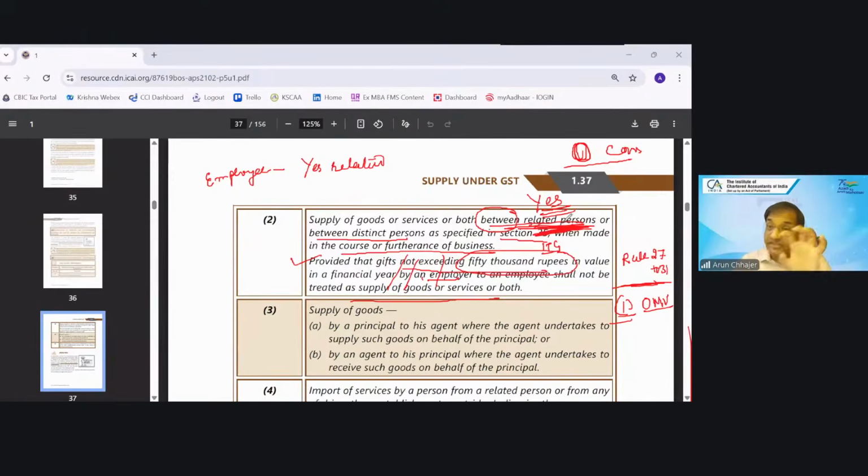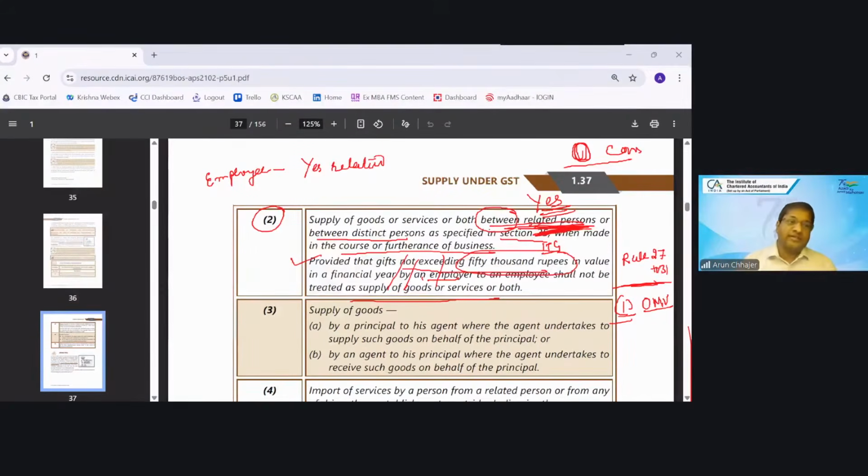Answer is no. This is the only important part, that in para 2, you are not required to see whether ITC has been taken or not. So after reading para 2, I am concluding that yes, this transaction is taxable.